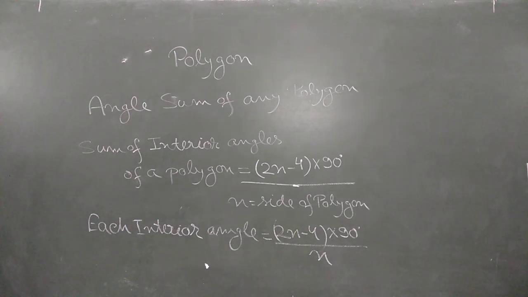This is your each interior angle of a polygon. Hope this one is clear to you.